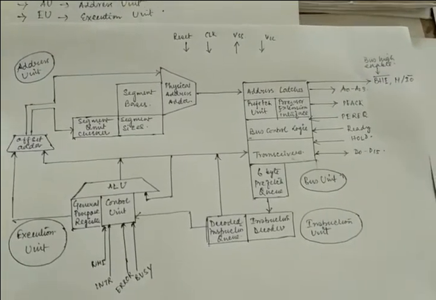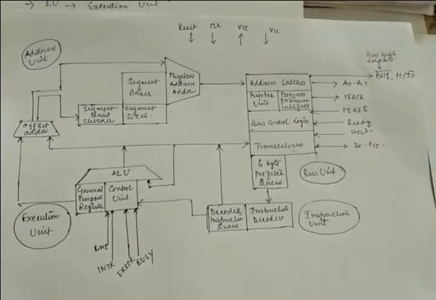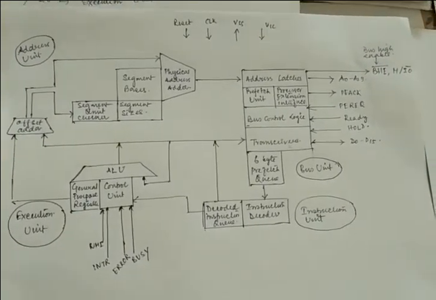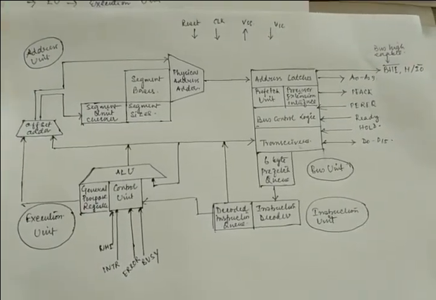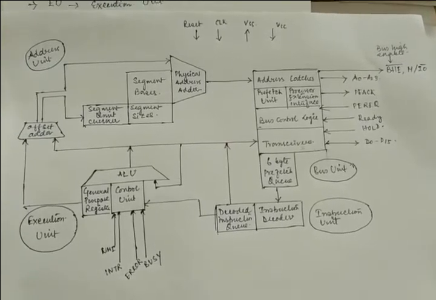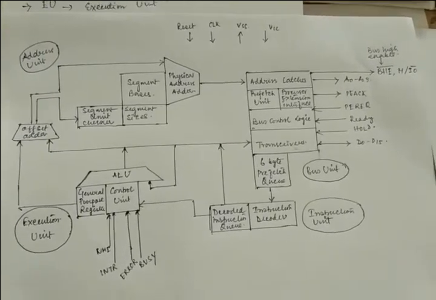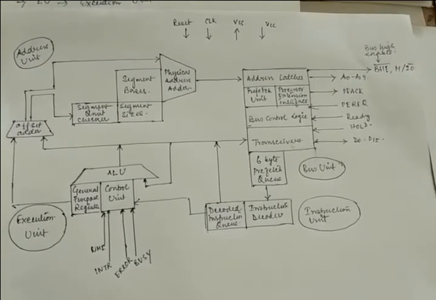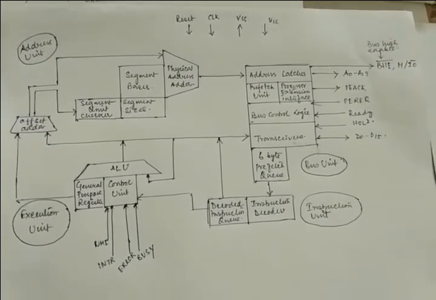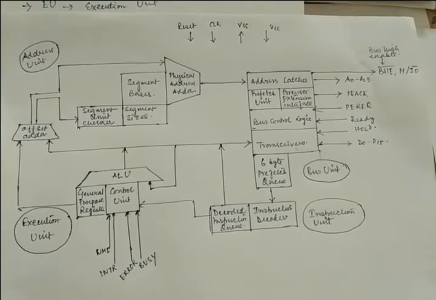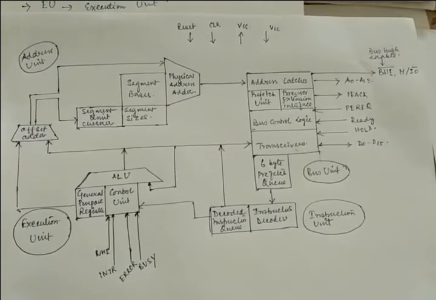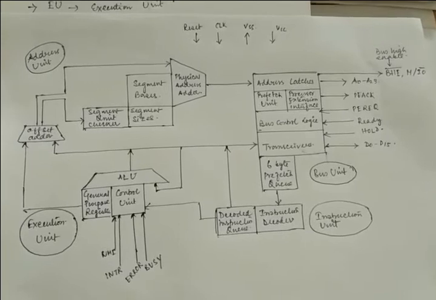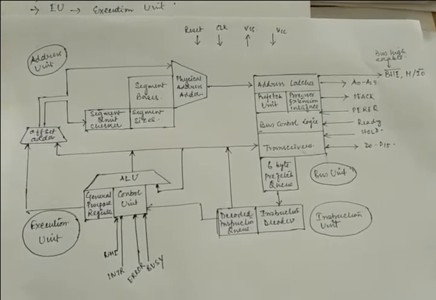Because this is a central processing unit, and this processing unit will be replaced by your 80286. So this is the main part that fetches the instruction and executes that, nothing else. Okay, so first concentrate on my address unit. And address unit is nothing but it computes the physical address of the instruction and data that the central processing unit wants access to. Clear?